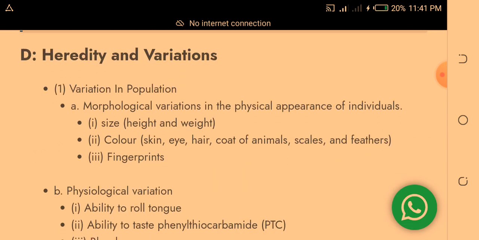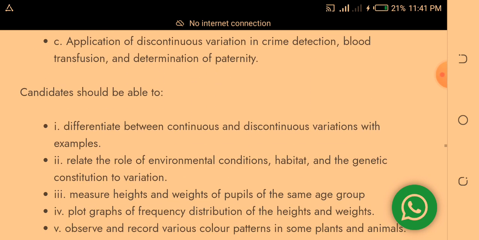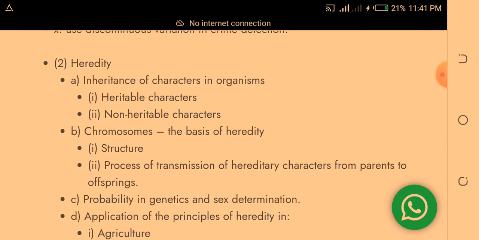Okay, then we come to heredity. Heredity and variation. Under it, we should have variation in population, physiological variation, application of discontinuous variation in crime detection, blood transfusion, determination of paternity. Heredity, chromosomes.